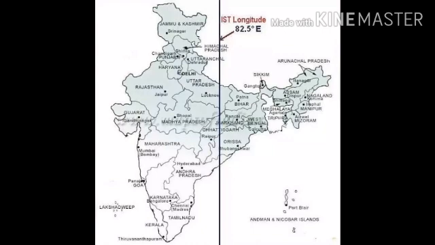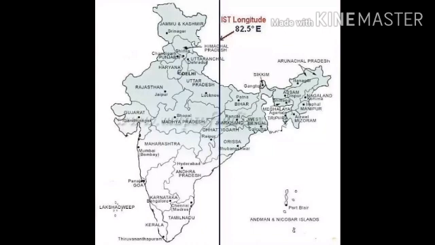After 2 hours, on the other end, the western side of India, people will see sunrise, because the longitudinal extent of India is 30 degrees, and the earth travels 15 degrees in 1 hour. So for 30 degrees it is going to be 2 hours. In terms of local time there would be a difference of 2 hours, and we Indians don't go by local time.